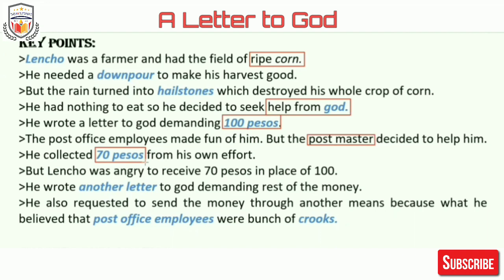So the amount collected by the postmaster was 70 pesos, but Lencho demanded 100 pesos. When he received 70 pesos, he was very sure that God had sent the amount to him. But he was equally sad because he thought that the remaining 30 pesos had been stolen by the employees of the post office. So he blames them. He names them as crooks. Crooks means the criminals, cheats.